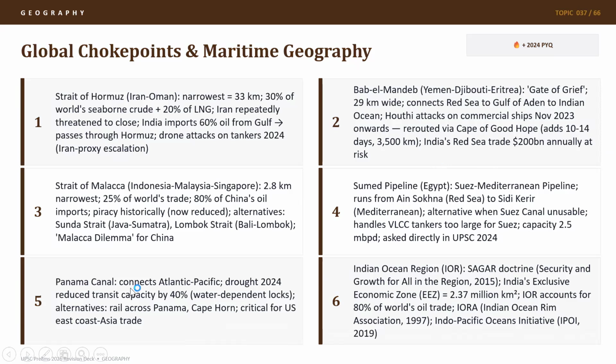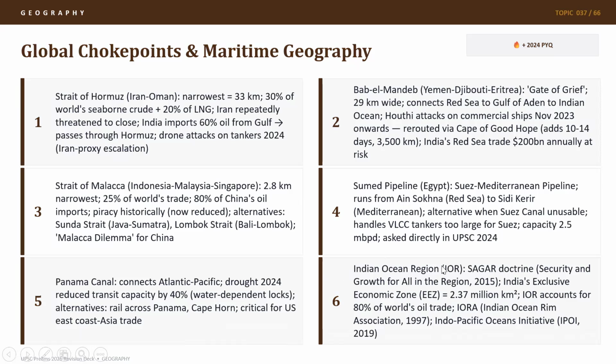Then we have the Panama Canal, which connects Atlantic Ocean to the Pacific Ocean. Due to drought in 2024, it reduced transit capacity by 40% because it is dependent on water-dependent locks. And then there are alternatives where you have to take the entire cargo through rail across Panama or Cape Horn. It is critical for US and East Coast Asia trade.